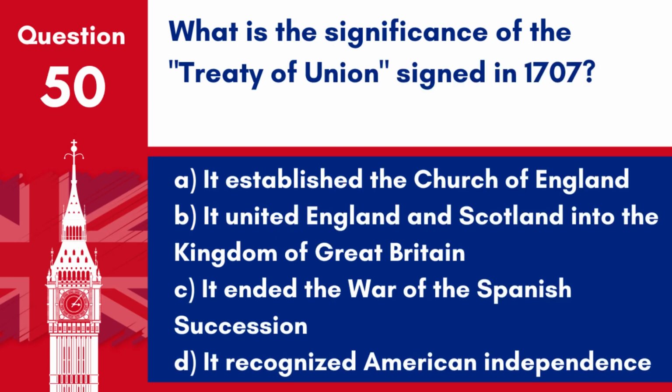Question 50. What is the significance of the Treaty of Union signed in 1707? A. It established the Church of England. B. It united England and Scotland into the Kingdom of Great Britain. C. It ended the War of the Spanish Succession. D. It recognized American independence. Answer: B. It united England and Scotland into the Kingdom of Great Britain. The Treaty of Union in 1707 was a pivotal moment in British history, merging the two countries under one government.